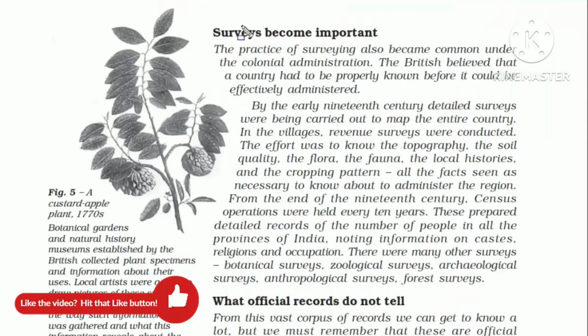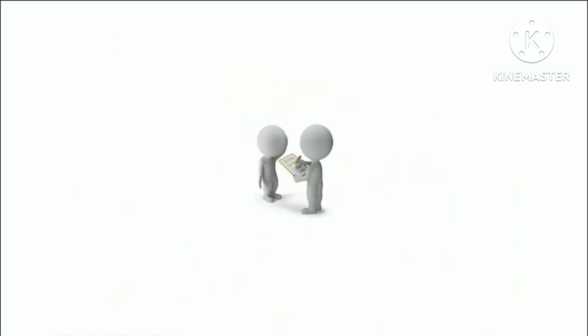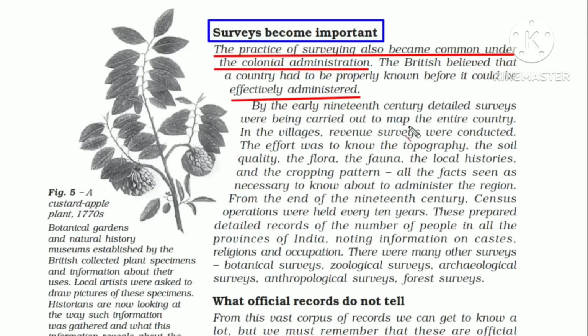Apart from writing records and building record rooms, the British did another important thing, which is conducting surveys. It was a common act under the colonial administration. And look at this line over here. The British believed that a country had to be properly known before it could be effectively administered. Now, don't you think this is true for everything that you do? If I have to give an example, if you want to sell a product to someone, you will have to know everything about the product to educate someone. Only then can you easily sell the product.